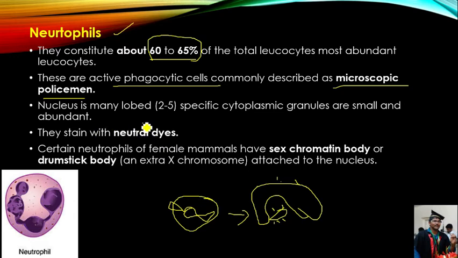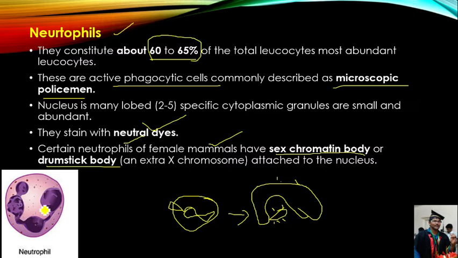Then they stain with the neutral dyes. They cannot stain with the acidic dyes and basic dyes. They can stain with the neutral dyes. See, certain neutrophils which are present in female mammals have a sex chromatin body. It is also called a drumstick body.